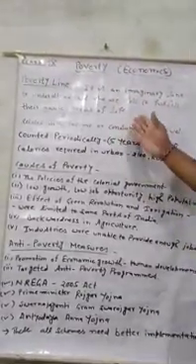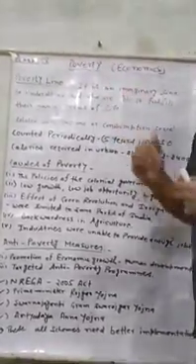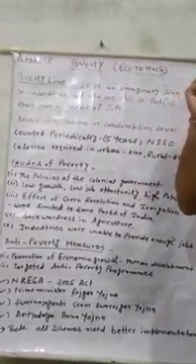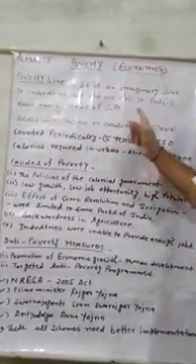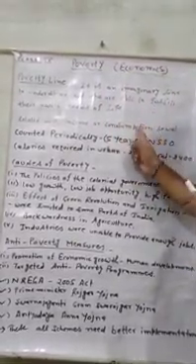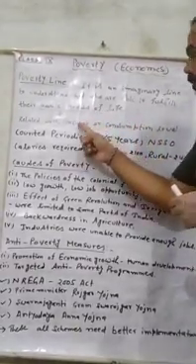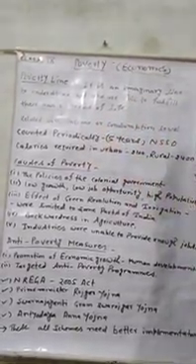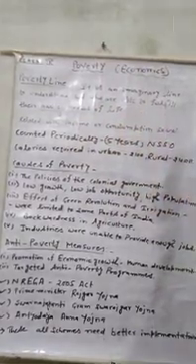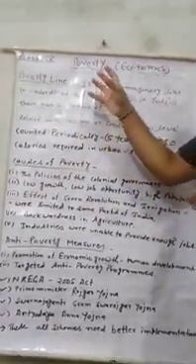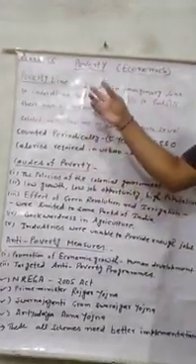That is why it is very essential to understand the poverty line. So the poverty line is basically related with our consumption, and our consumption is related with our income or our earning.